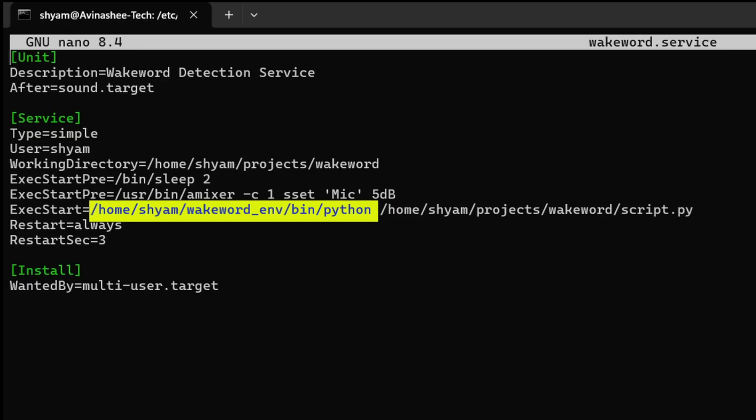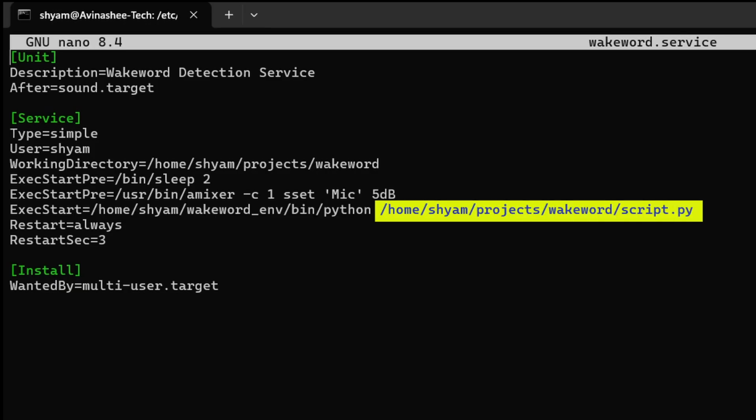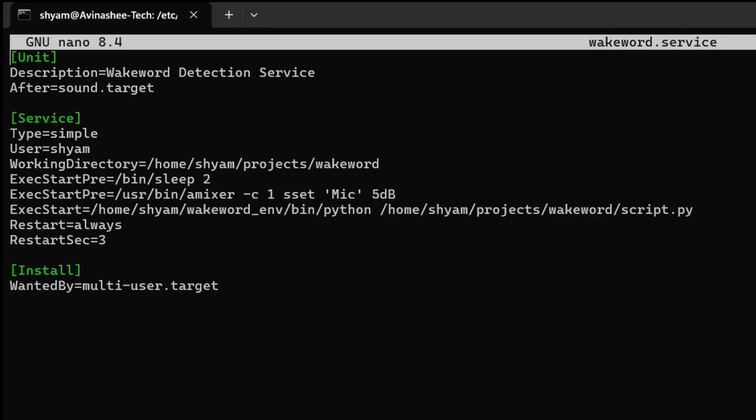After that, we specify the Python executable from our virtual environment along with the path to the actual script. Finally, we enable automatic restart. So, if the script ever crashes because of some unexpected reason, systemd simply starts it again. And that's it. A pretty simple service, but it makes the project behave like a proper embedded application instead of something that has to be launched manually.